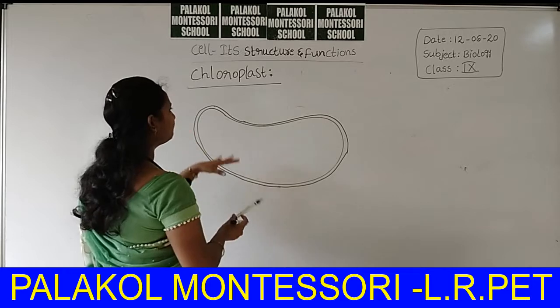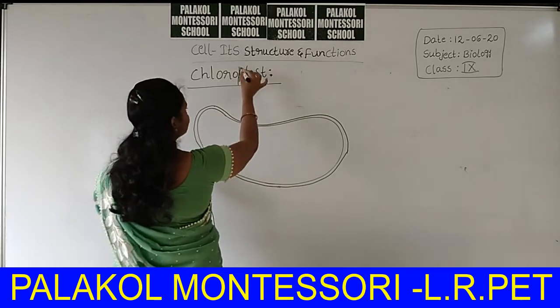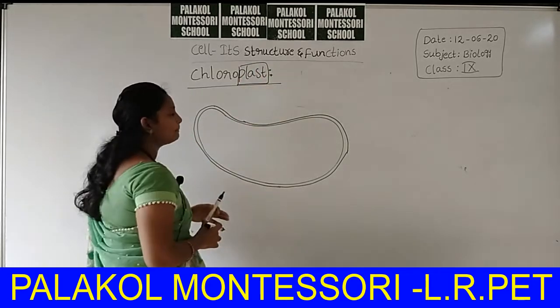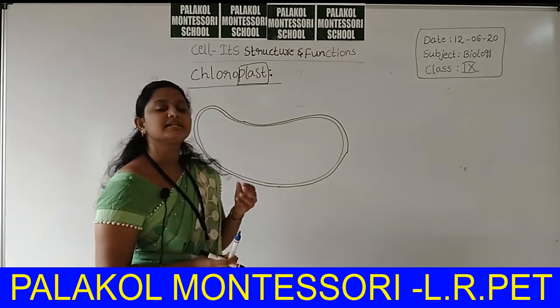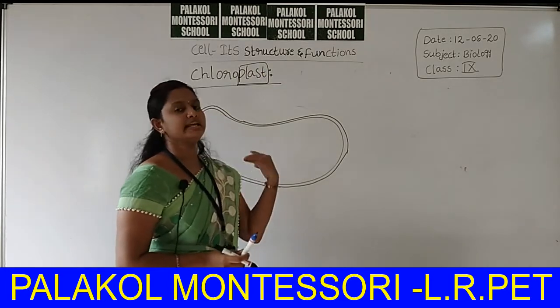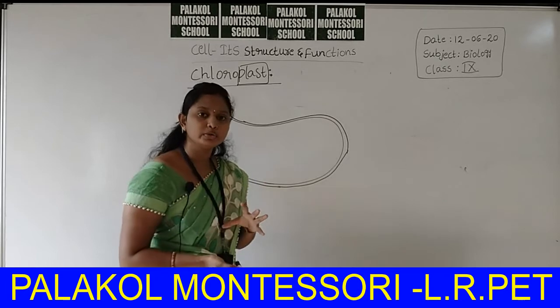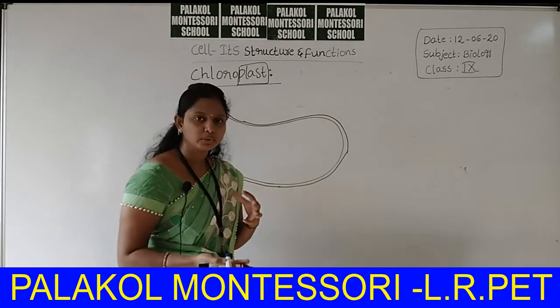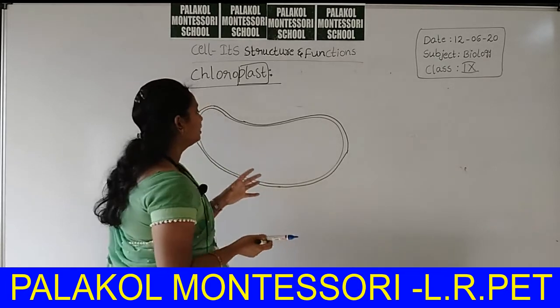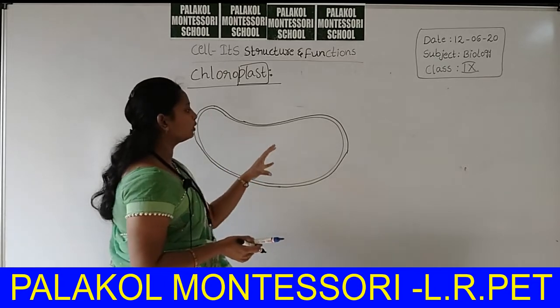Okay, chloroplast: plast means it is a plastid. Plastid is a color producing agent. So, it is chloroplast.